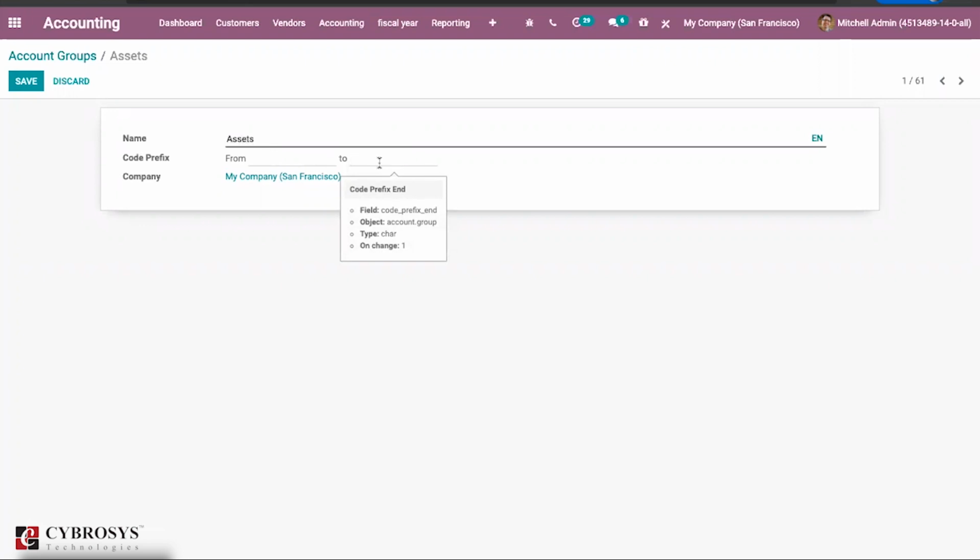So based on that, Odoo will be grouping. But here one of the things we have to understand is that it will be grouping all the chart of accounts. If there is anything we have provided in that particular index, then we cannot skip that one. So in that case we have to go to the manual account grouping. If you're using a code prefix for all the category types continuously, then it will be very easy to group the chart of accounts.